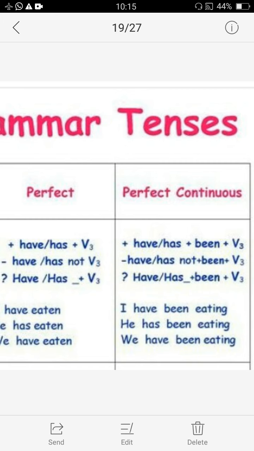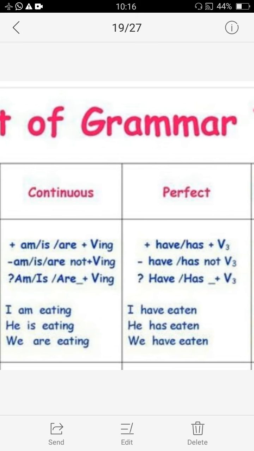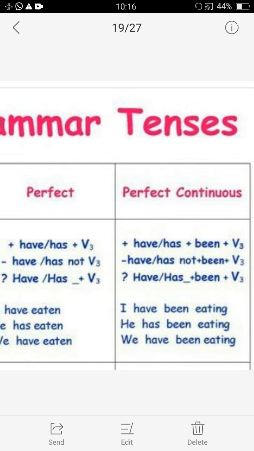One more thing at last I would tell you about the perfect continuous tense. This tense is specifically used when we mention the time. There is no other use of this tense, otherwise there is no difference between this perfect continuous tense or continuous tense. Like I am eating, मैं खा रहा हूँ. I have been eating, मैं खा रहा हूँ. If you translate it in Hindi, there is no difference. I have been eating means also मैं खा रहा हूँ. I am eating also मैं खा रहा हूँ.